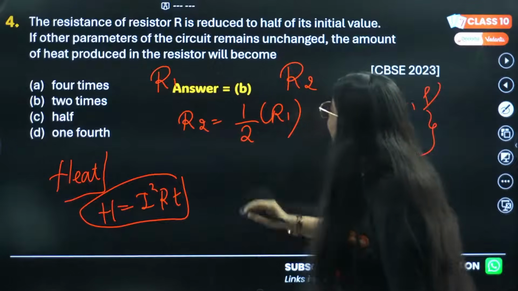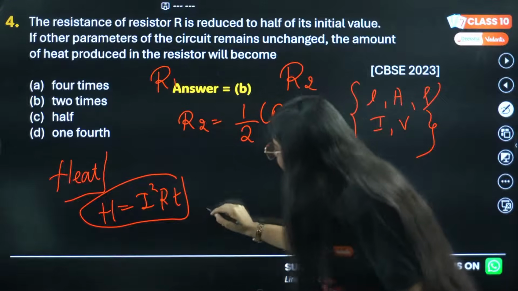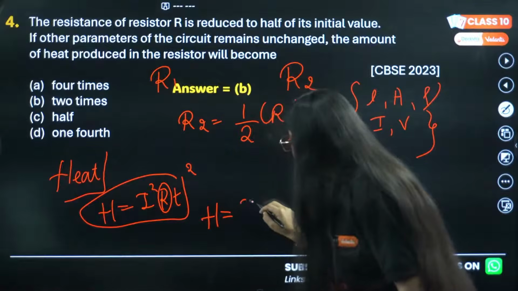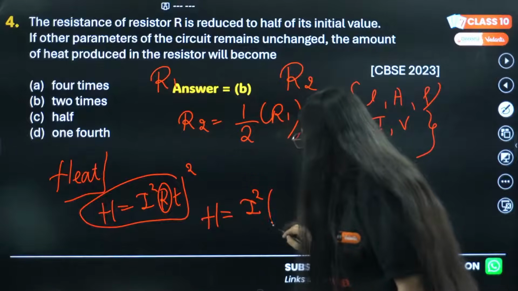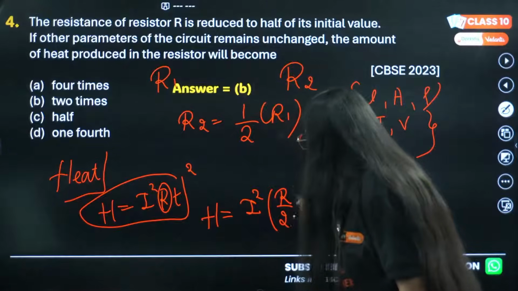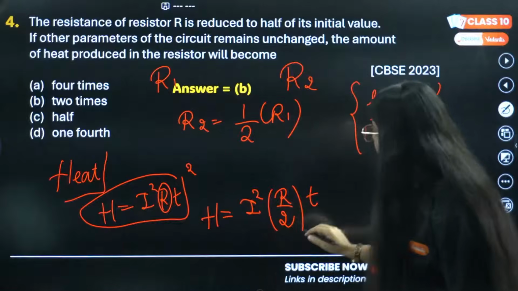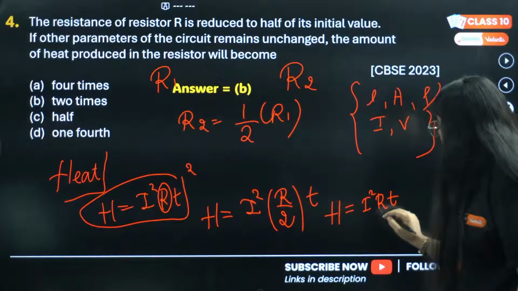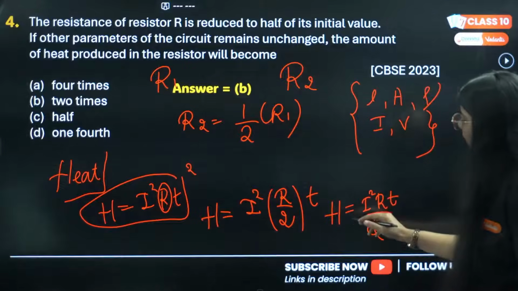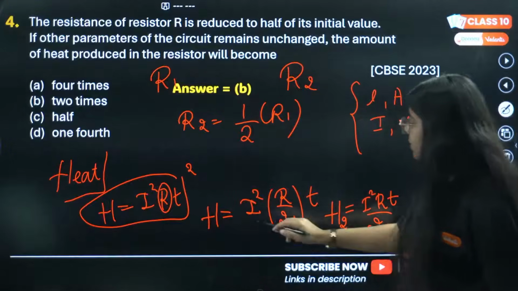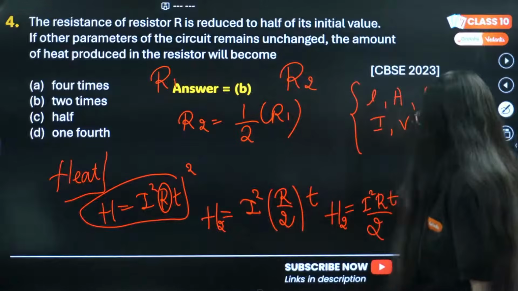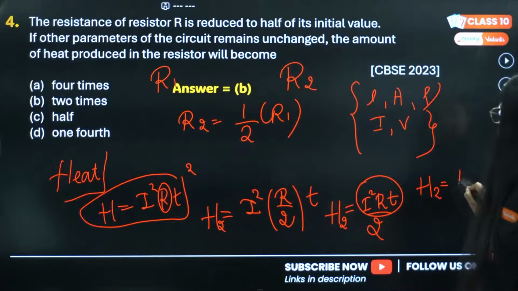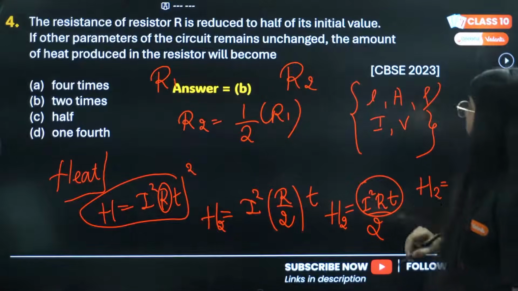So R2 is half of R1. In my heat formula, now I have to put R2. So H equals I square, and then R2 will be R divided by 2, into T. So my heat equals I square RT divided by 2. This is the second heat, and the first I can write as H1. So H2 equals H1 divided by 2.